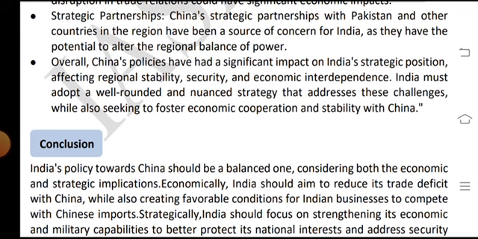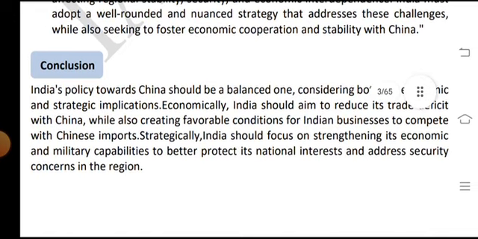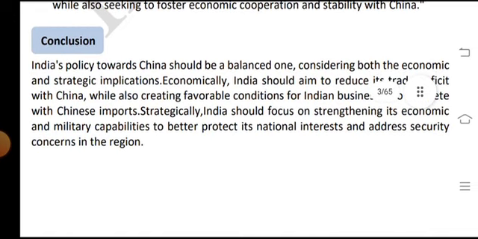Overall, China's policies have had a significant impact on India's strategic position, affecting regional stability, security and economic independence. India must adopt well-rounded and nuanced strategies that address these challenges while also seeking to foster economic cooperation and stability with China. In conclusion, India's policy towards China should be a balanced one, considering both the economic and strategic implications. Economically, India should aim to reduce its trade deficit with China, while also